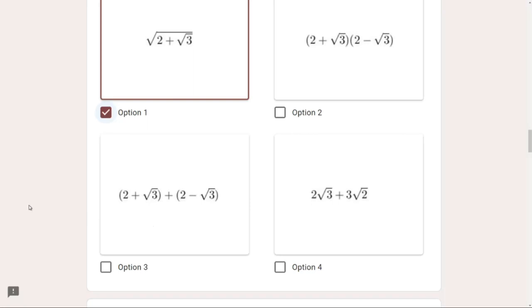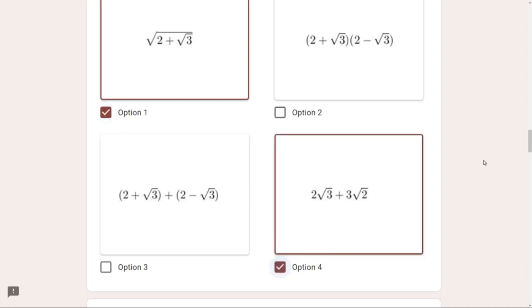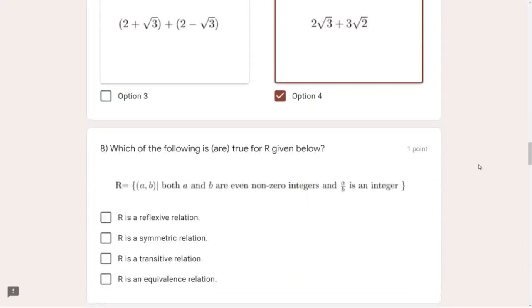And the last option is again irrational plus irrational. So remember, irrational plus irrational is also irrational, which is 2 square root 3 plus 3 square root 2. On both sides we have irrationals, root 3 and root 2. So it is again irrational. So this option is also correct. So options 1 and 4 are correct for this question. Let's move to the next one.